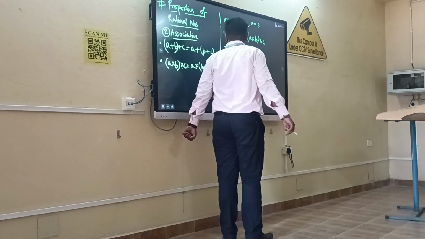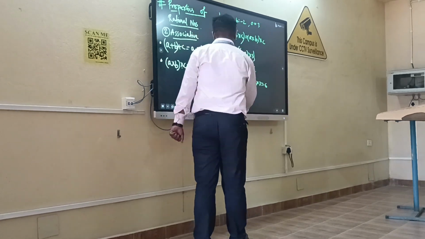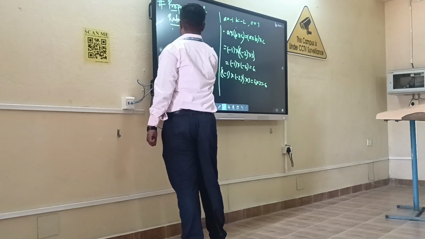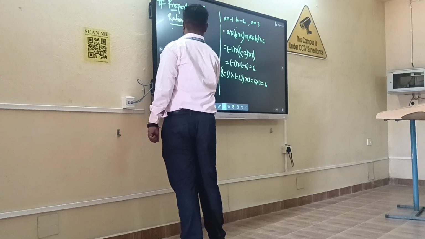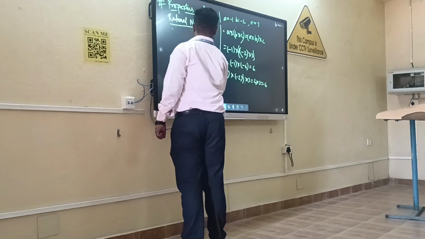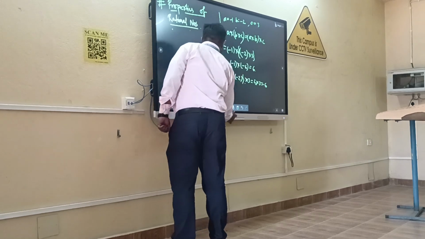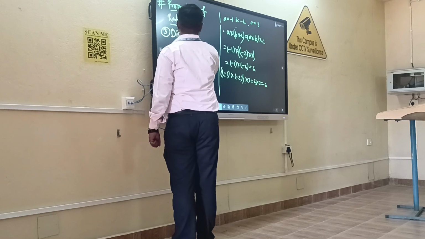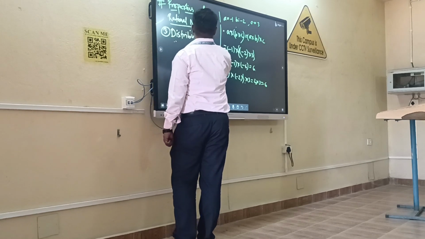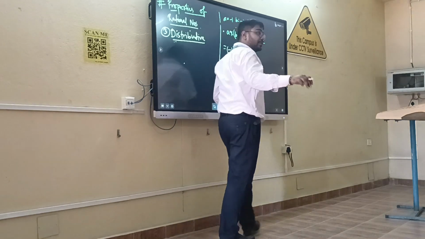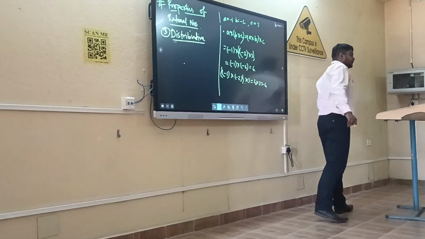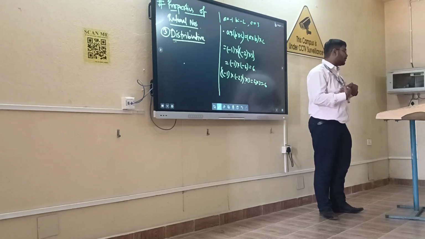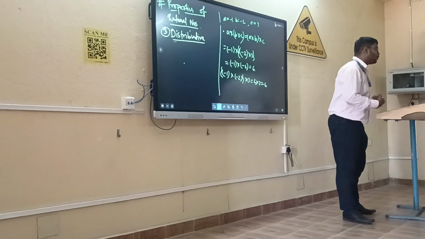Right? Now the next property will be distributive. Now, can anybody tell me the meaning of distribution? Distribution, sir. If I have something I have to give you. Distribution only, or more than one people?